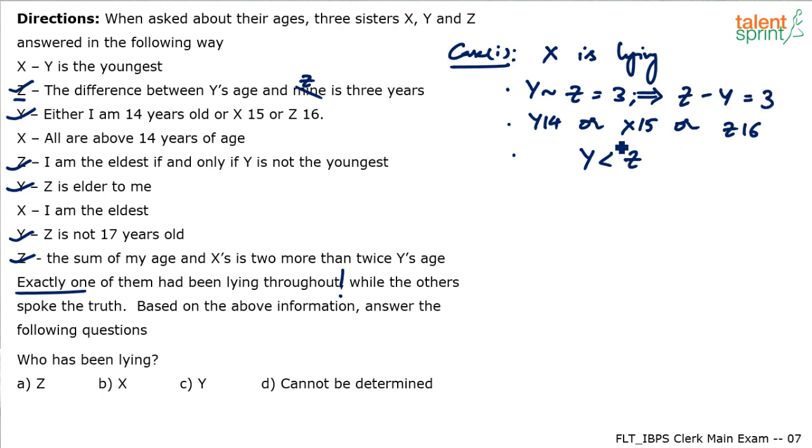Z minus Y is equal to 3. Up until now, till this statement was given, we didn't know who is the elder person. Now it's very clear that Z is the elder person because Y has made a statement that Z is elder to me. So Z minus Y, Z will be more. Z minus Y should be equal to 3, right?